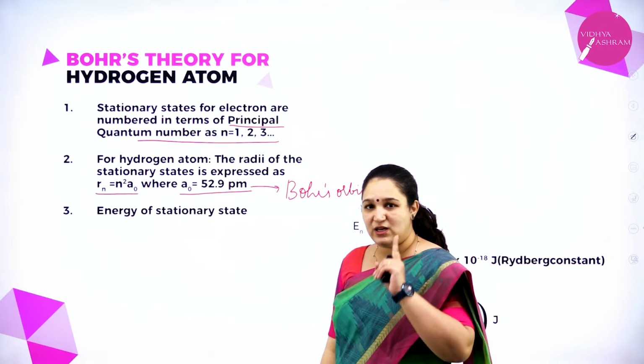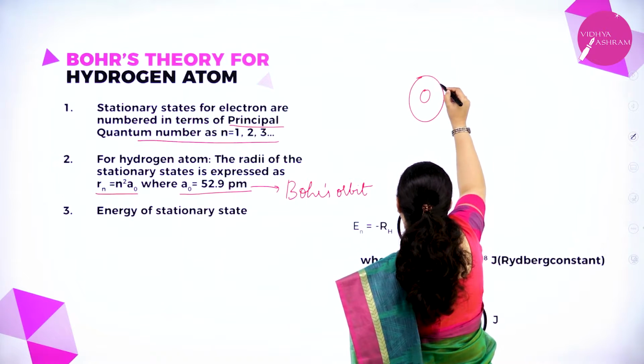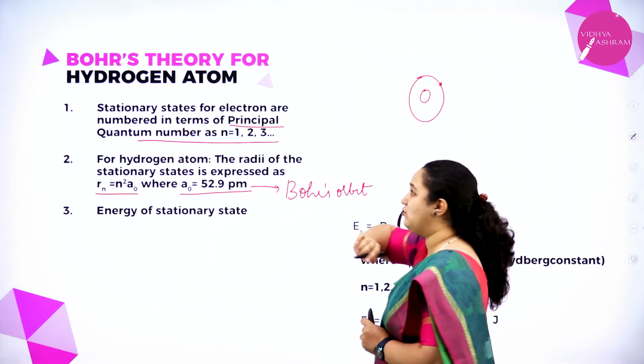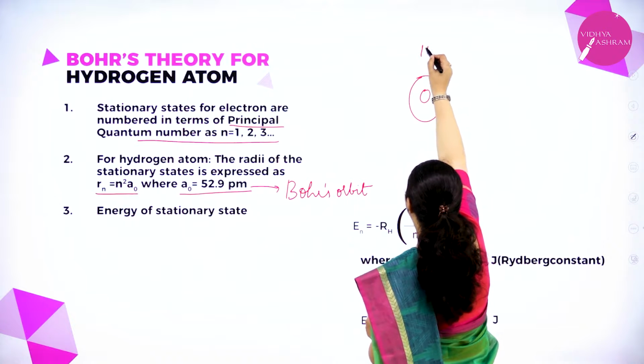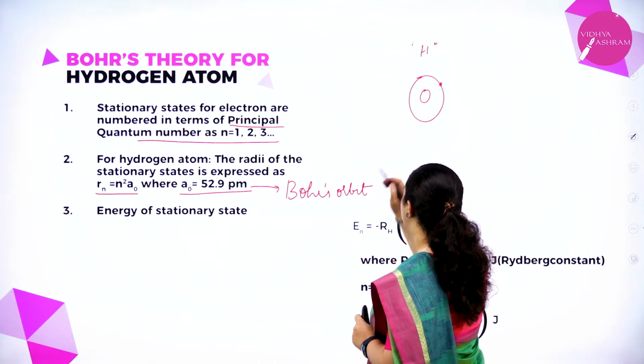In the hydrogen atom, there is only one electron, correct? This is the nucleus and this is the first orbit. There is only one electron in the hydrogen atom. This is my hydrogen atom. You will agree, atomic number is 1. So it is the first orbit.